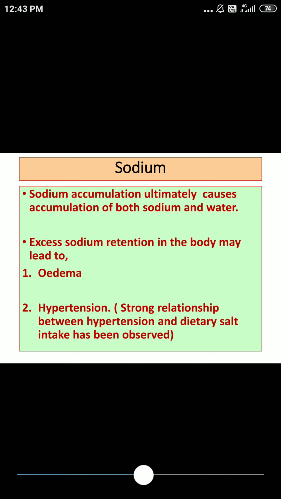Whenever patients of hyponatremia come to you, the common complaint will be related to muscle cramp, and on examination you can come to know about reduction in blood pressure. The opposite, hypernatremia: rise in blood pressure, and since you get hypernatremia in CCF and renal diseases, edema is the commonest thing.